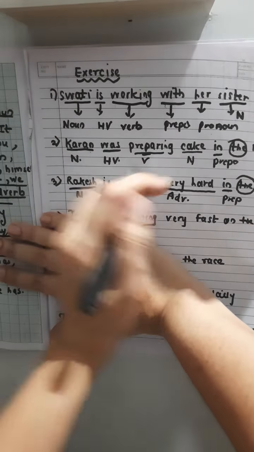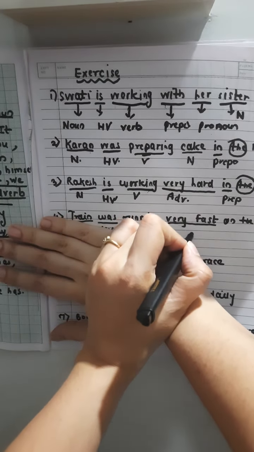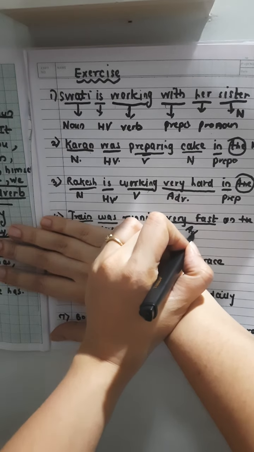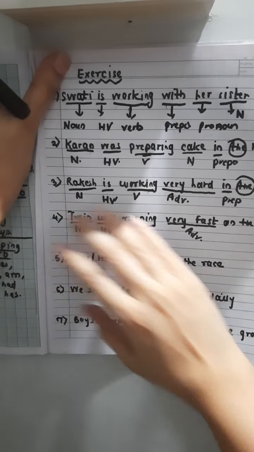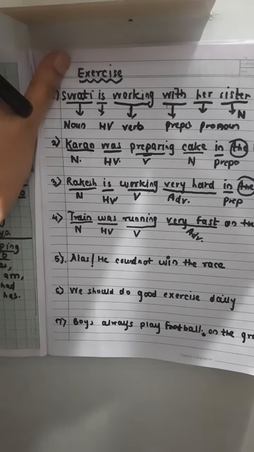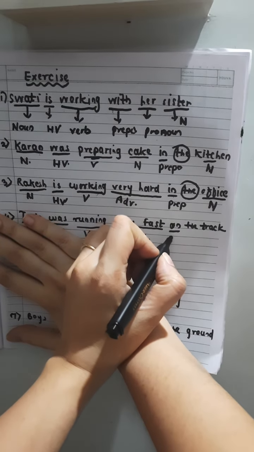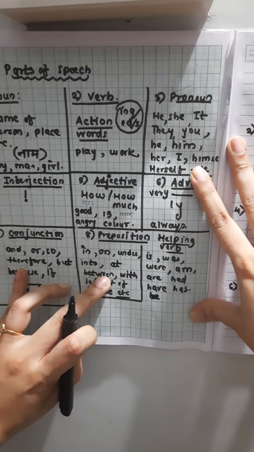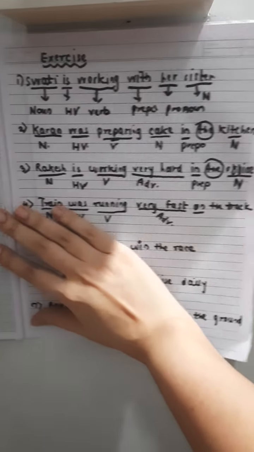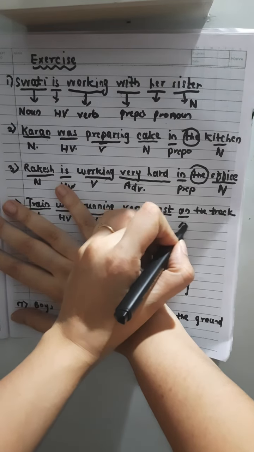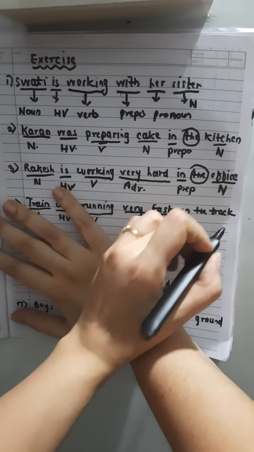After that, as I already told, कि very fast. What is that? Yes, it's an adverb. After that, on. What's on? Yes, it's a preposition. On is a preposition. So I'll write here prepo.